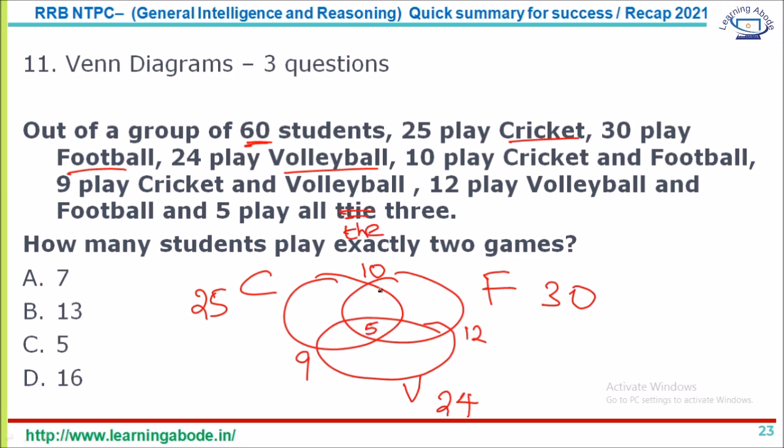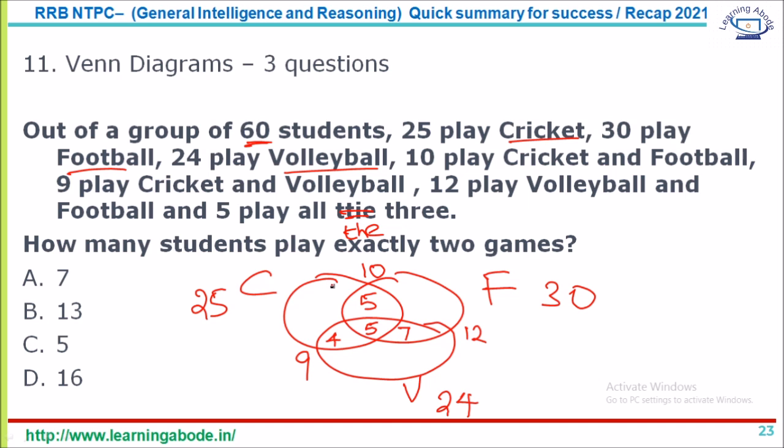So 5 here. If the common area between cricket and football is 10, in which 5 play all the 3, so this is 5, and common area between volleyball and football is 12, so this is 7. Similarly, this is 4.